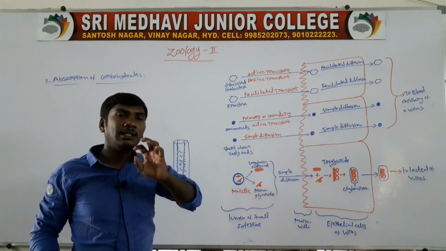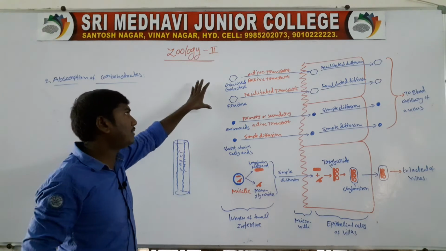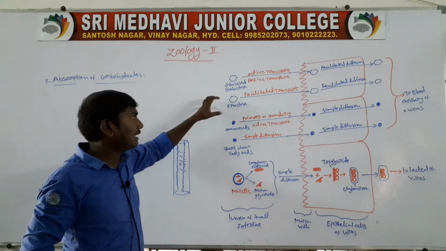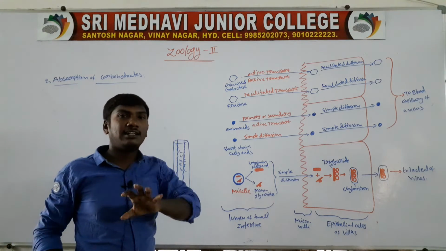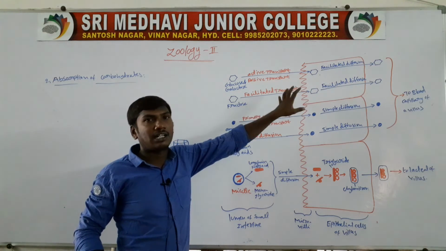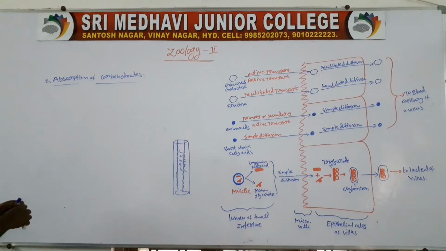Glucose and galactose: some amount is transported by the active process and some by the passive process. Fructose is transferred by facilitated transport. So this is the absorption of carbohydrates.